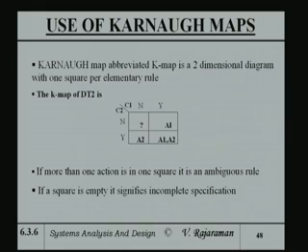In other words, I am mapping the table onto a Karnaugh map which reflects whatever information is contained in the table, and the decision table is now contained in the Karnaugh map.